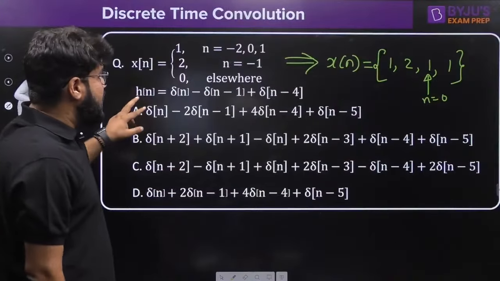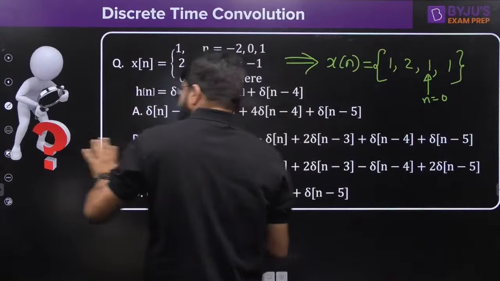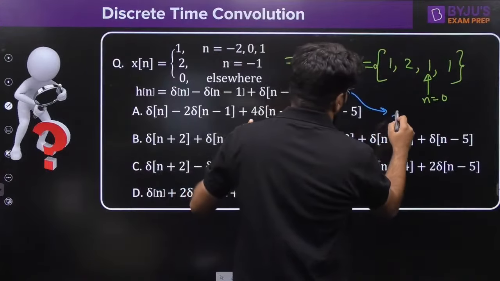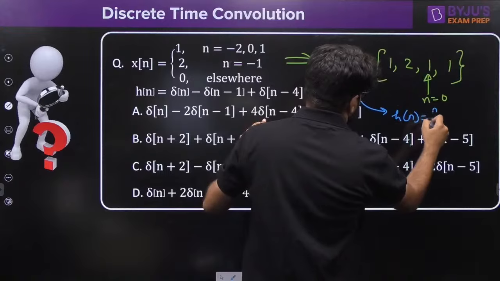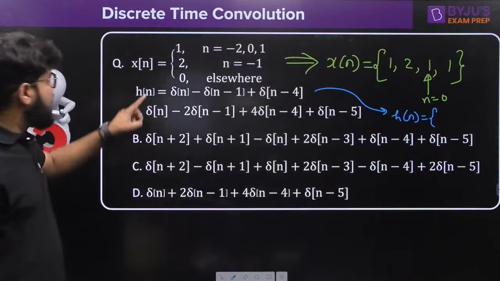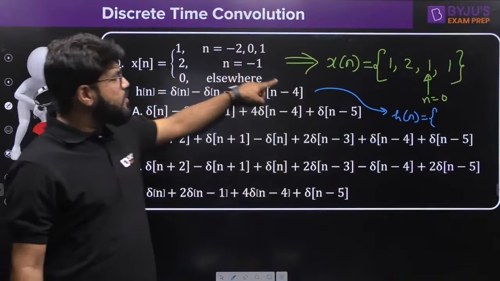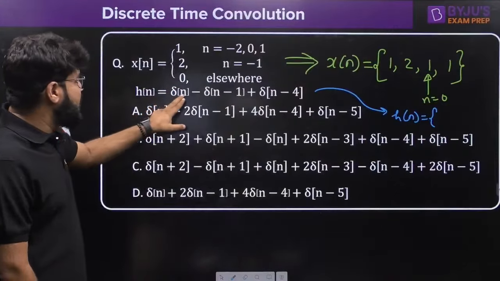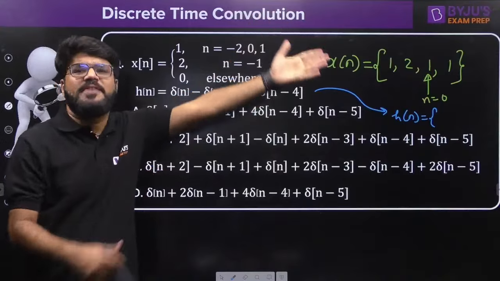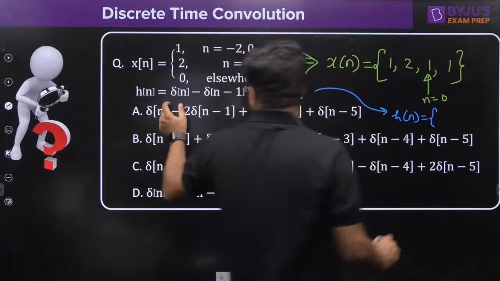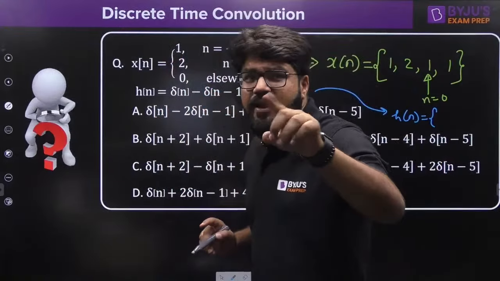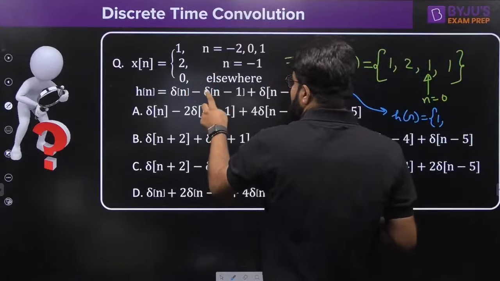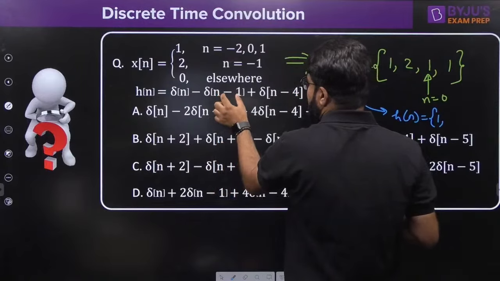Now what about the hn? Sir, let's write this also, let's do a little more effort. So what about the value of the hn? Right. So hn is delta n - delta n -1 + delta n -4. There are 3 impulses, but the first impulse is at the origin, delta n, because these two are right shifted. They will come later, right? So delta n means 1 times delta n, the unit impulse. So its amplitude, its coefficient is 1, right? Then you have delta n -1 located at 1 with the